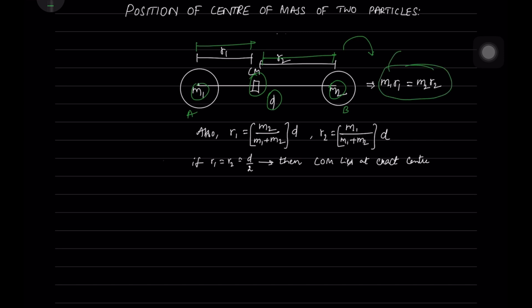So the mass multiplied with the distance of one side of center of mass is equal to the mass multiplied with the distance of other side. This says that center of mass is at the middle point with respect to the masses. Okay, similarly to find r1 and r2 distances individually, we will be using this formula: r1 equal to m2 by m1 plus m2 into d, r2 equal to m1 by m1 plus m2 into d. If r1 and r2 are same and are equal to d by 2, center of mass will be lying at exact center.